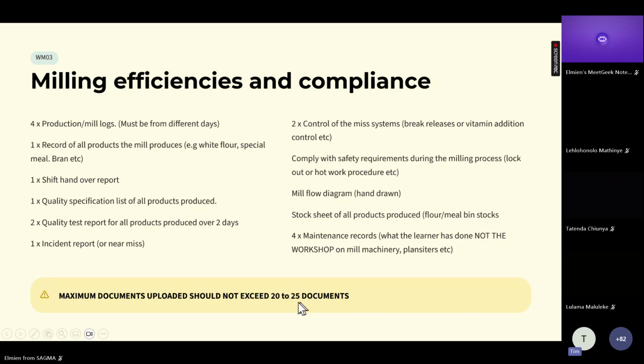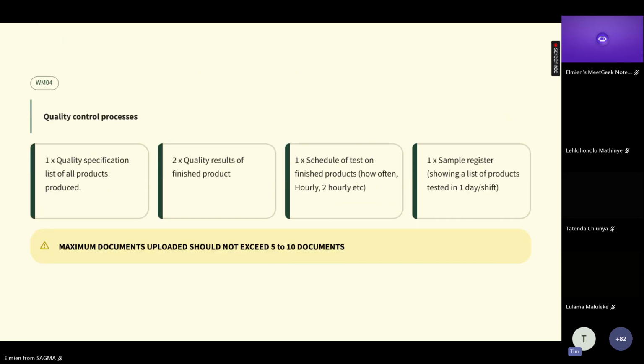You will see at the bottom, I've already put the maximum documents to be uploaded for each section, just to make sure that you don't overload me and Mr. Maluka with 50, 60, 70 documents. I've already had 151 documents for one section, 151.